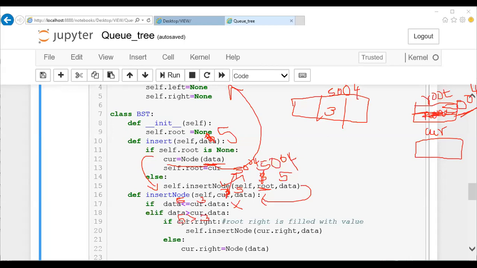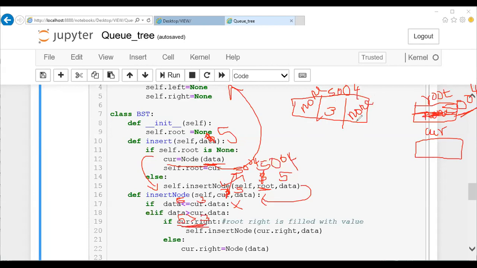Now I'll check the condition if cur dot right. What does it mean? I'm just checking whether this particular right has some address. If it does not have an address, it will be none, and then our condition becomes false. So right now, 5 is greater than 3, the condition is true, I'll come inside. I'll check cur dot right.